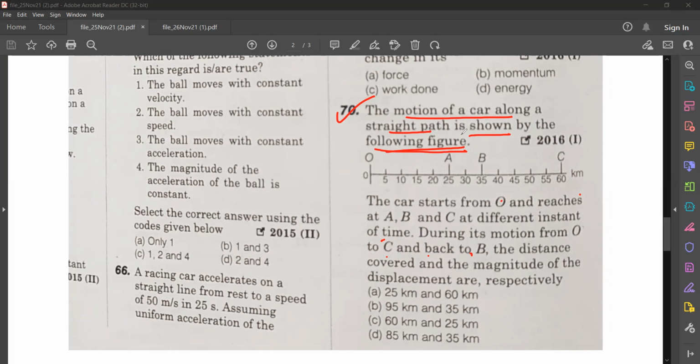Motion of a car is along a straight path as shown in the figure. The car starts from O and reaches A, B, C at different instants of time. During this motion from O to C and back to B, you have to find the distance and displacement. Okay, very easy question. Just tell me what you are getting. I'll give you 30 seconds for doing this.